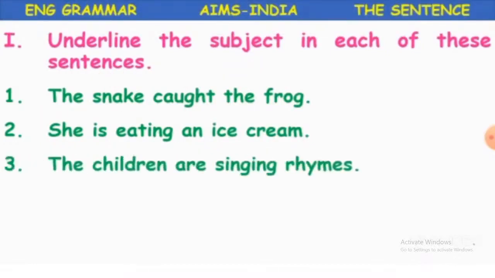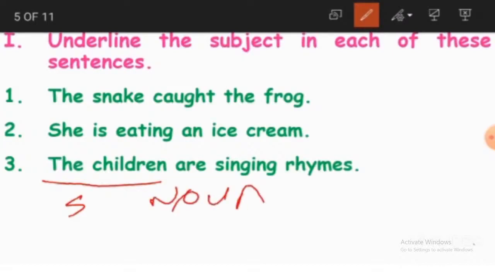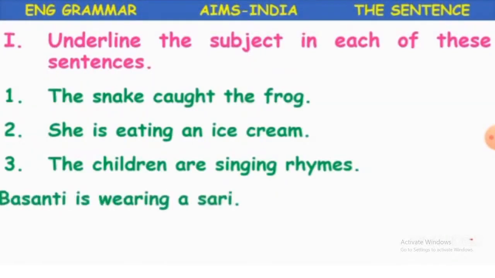And we'll go for the third sentence. The children are singing rhymes. We are talking about the children. This is our subject. And what is this, children? Whether it is a noun or a pronoun? Can somebody guess? This is a noun. Children is a noun. Understood? Now the fourth sentence.